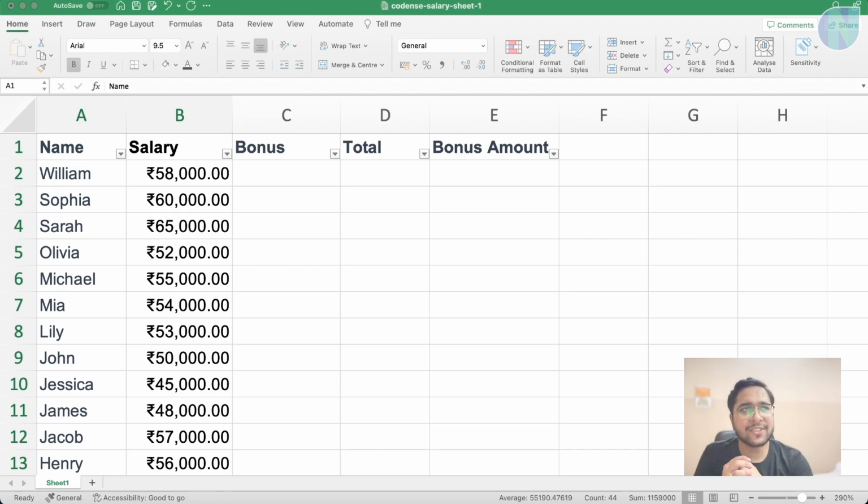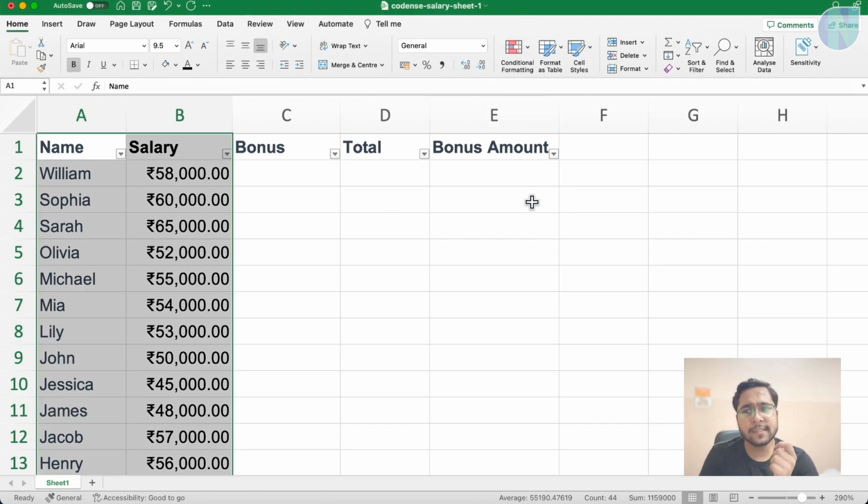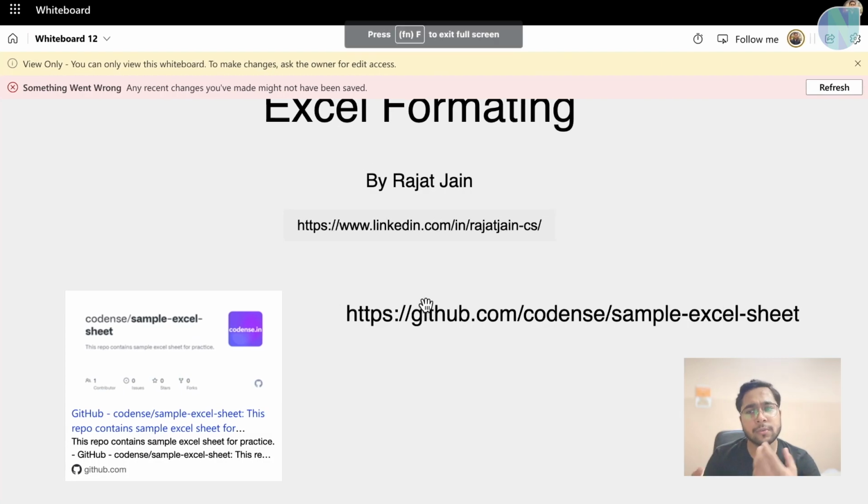In today's lecture, we have seen how to sort the data, how to filter the data, how to convert something to a table. We have seen some formatting options, conditional formatting, and how to work with charts. So keep on practicing this. To practice, you can download the Excel sheet through the link provided. You can open this directly in office.microsoft.com and keep practicing. If you have any question, you can reach out to me here on LinkedIn, or reach out to your instructor.